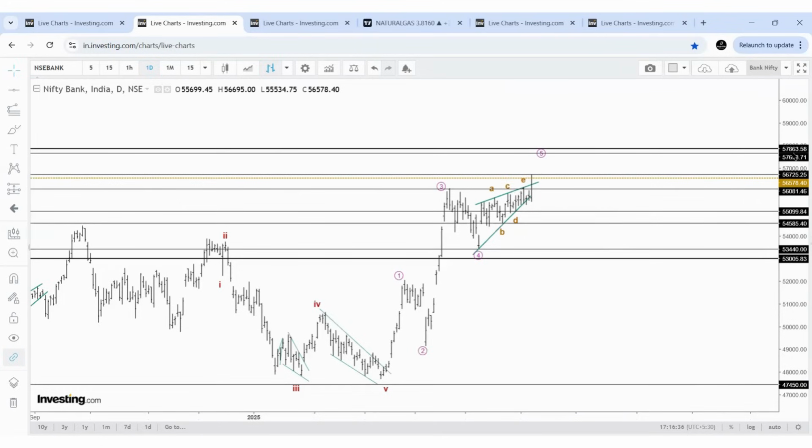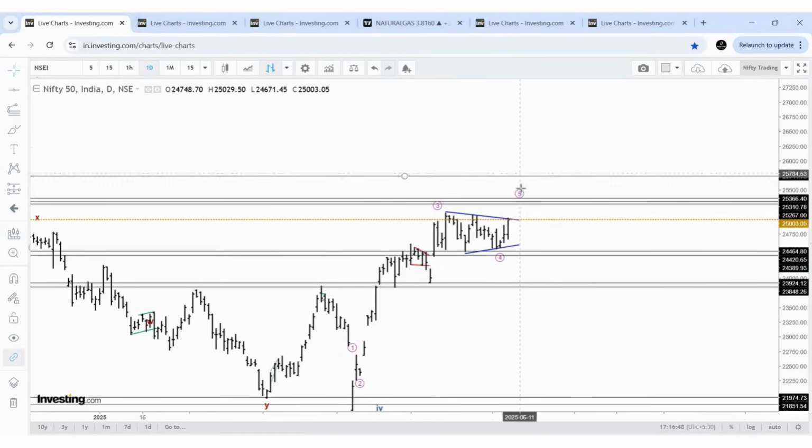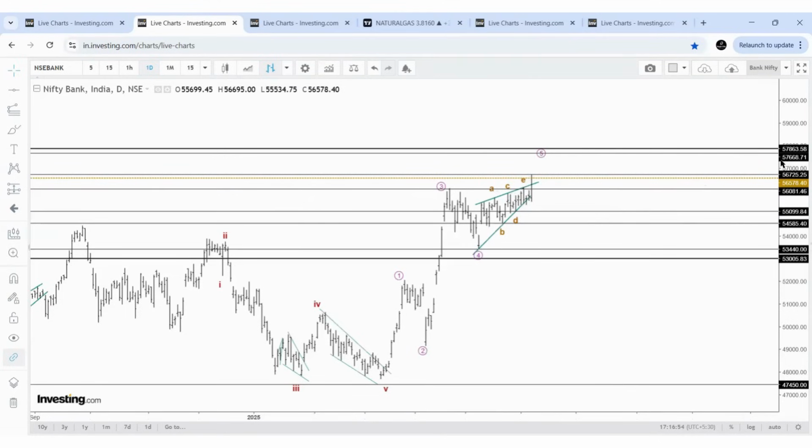Got it? So these are the expectations in Bank Nifty, assuming the breakout will sustain and a breakout will come in the Nifty. And based on the reaction in the resistance, that is the initial levels, the next level that can be expected is 25,750, and the next level in Bank Nifty is another 1,000 points from 57,600, that is 58,600, the 500 zone. Got it? So this is the expectation in Nifty and Bank Nifty.